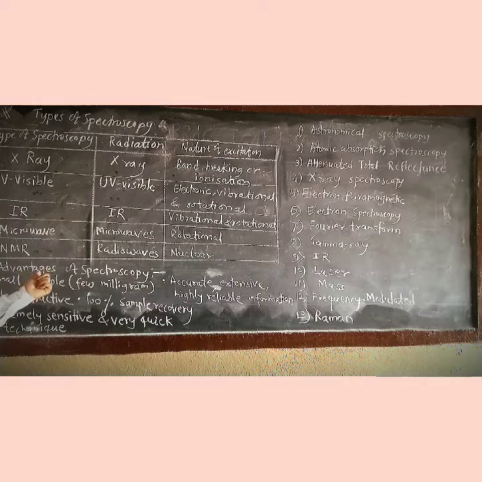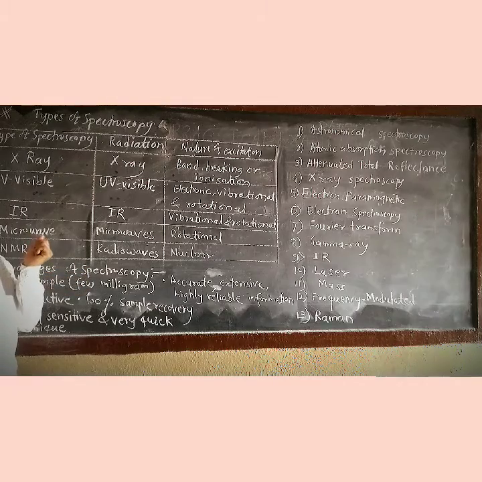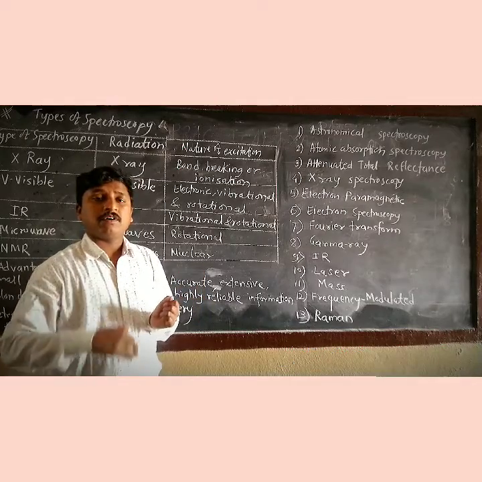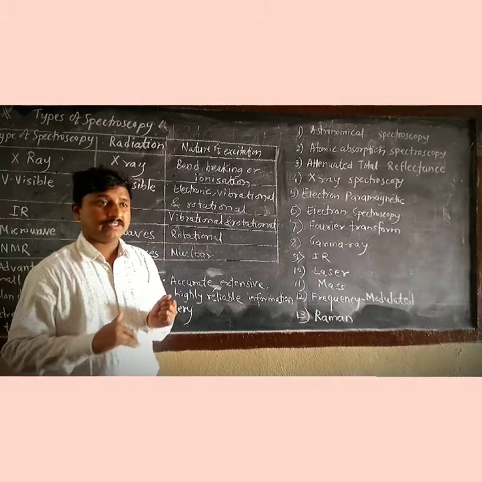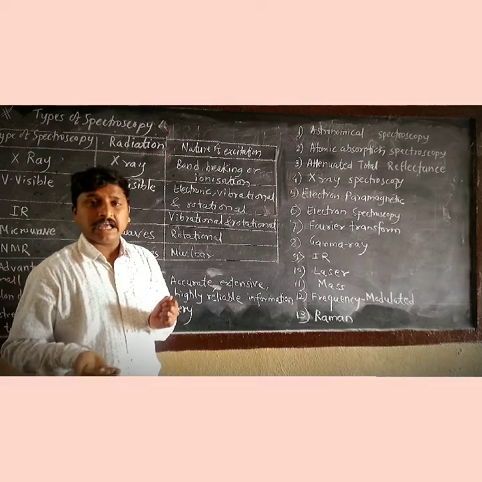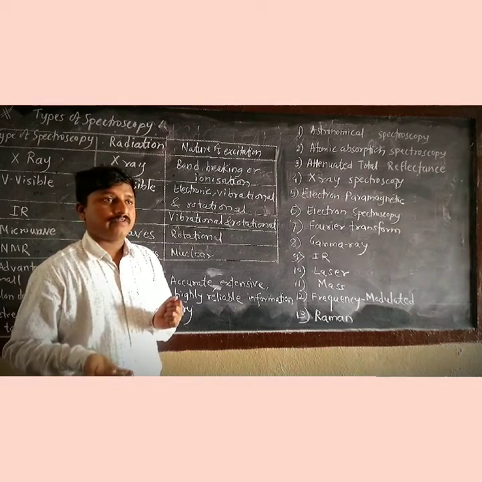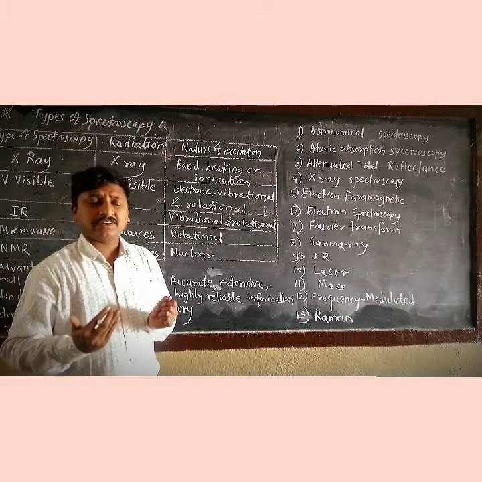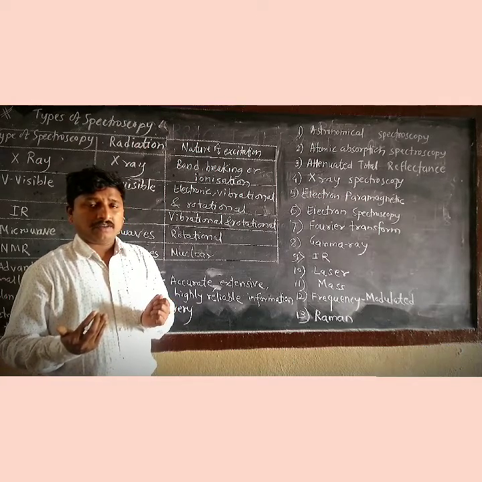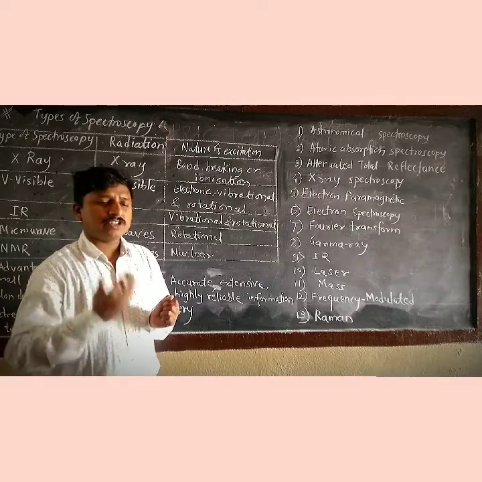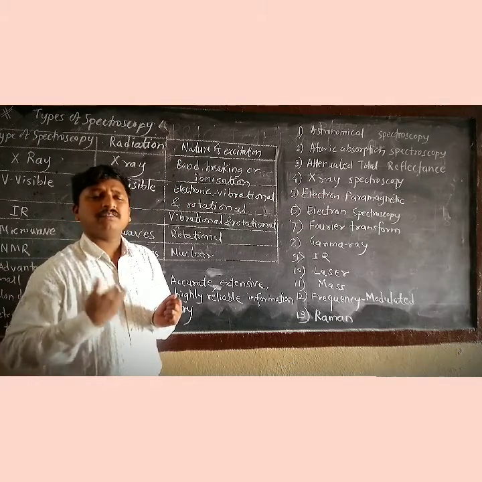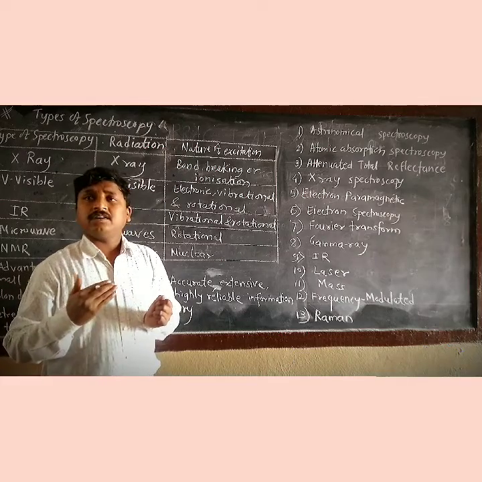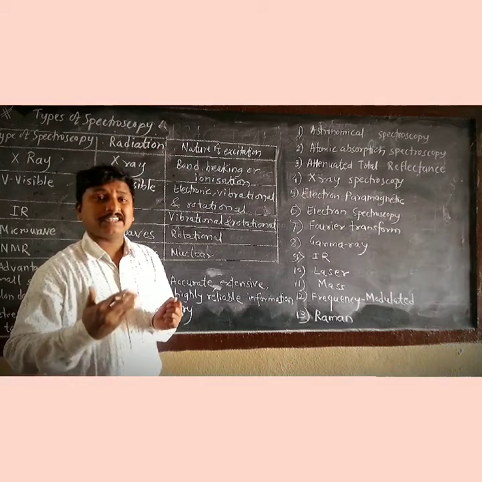Next point, the advantages of spectroscopy. Generally, chemical methods are used for quantitative analysis, functional group detection, and structural determination of a compound. But chemical methods are destructive, tedious, and time consuming, and a large amount of sample is required for qualitative, quantitative, functional group and structure determinations.